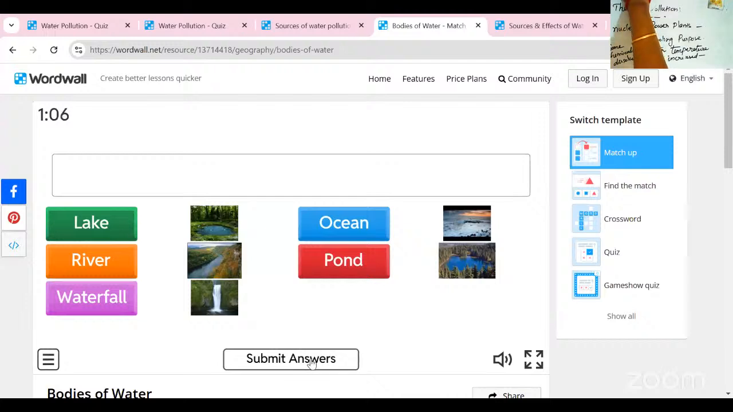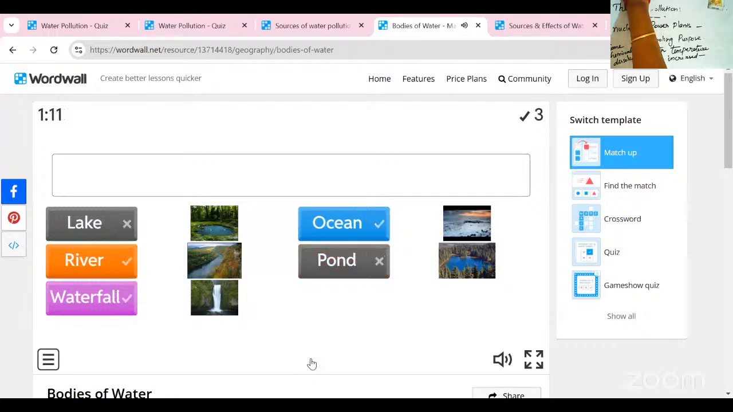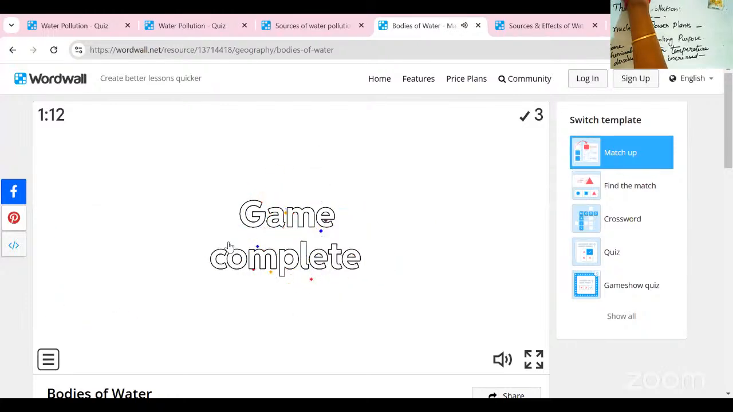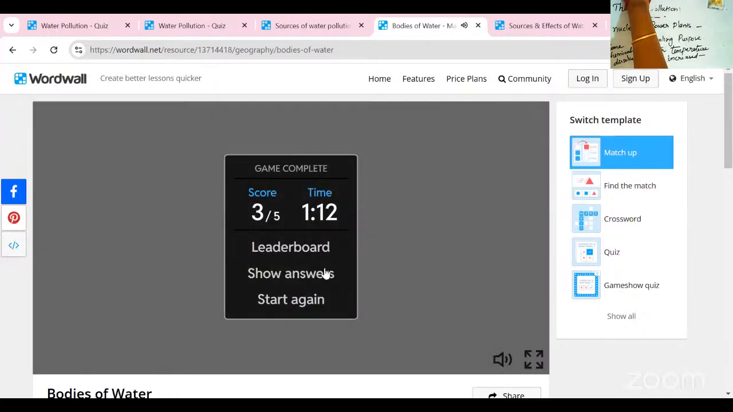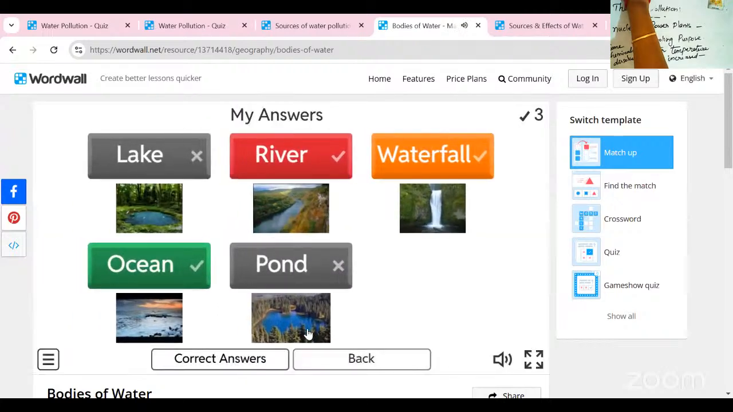Is it right? Shall I submit that? Why is it wrong? Because this is a pond. I am going to explain that part.